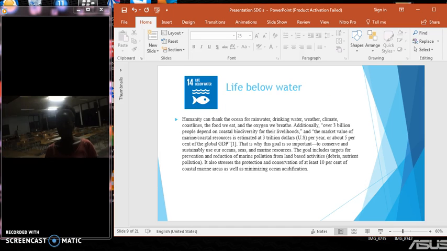Okay, let's take a look at the definition of life below water. Humanity can thank the ocean for rainwater, drinking water, weather, and climate, coastline, the food we eat, and the oxygen we breathe. Additionally, over 3 billion people depend on coastal-based biodiversity for their livelihood.